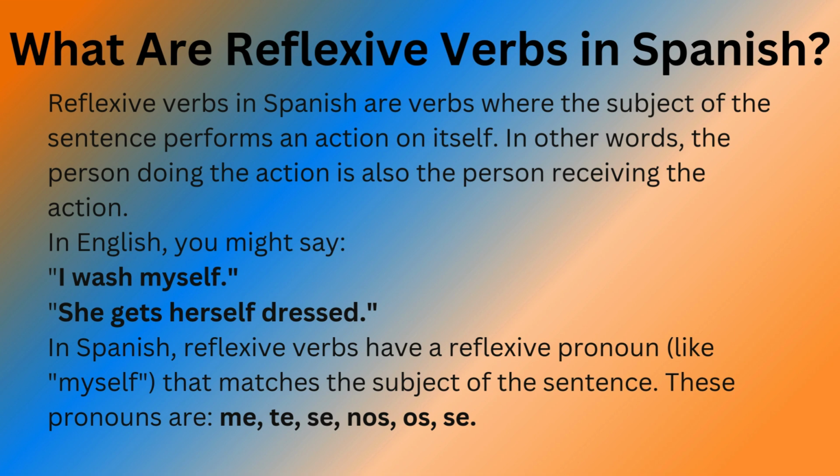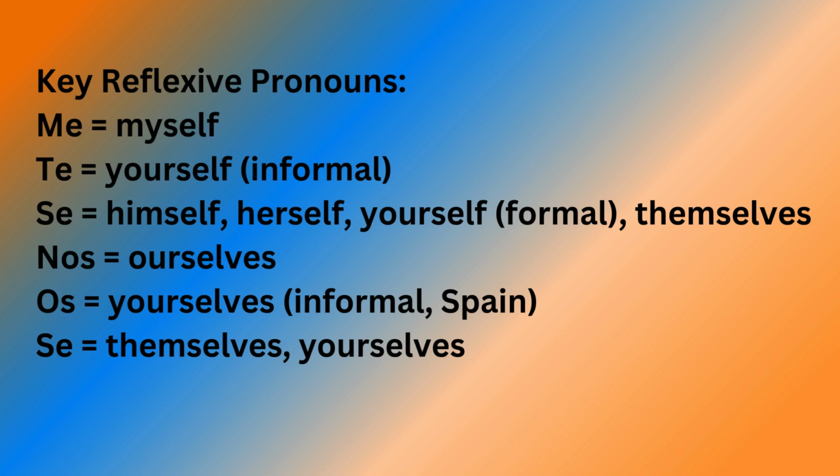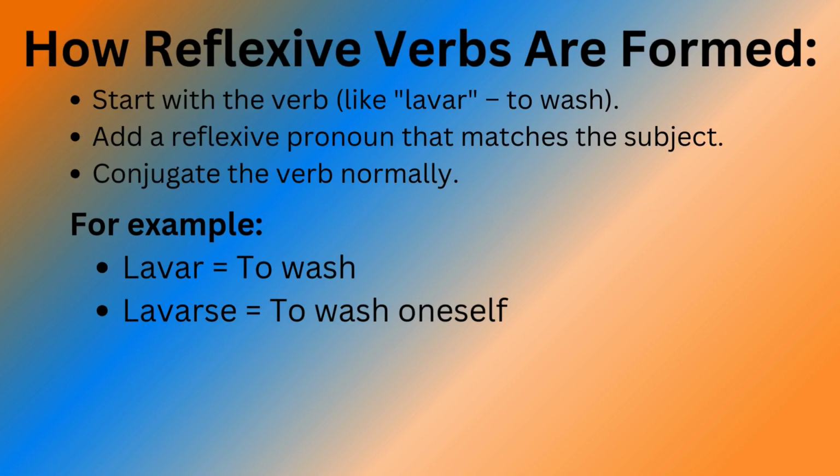She gets herself dressed. In Spanish, reflexive verbs have a reflexive pronoun, like myself, that matches the subject of the sentence. These pronouns are me, te, se, nos, os, se. Key reflexive pronouns: me, myself; te, yourself, informal; se, himself, herself, yourself formal, themselves; nos, ourselves; os, yourselves, informal, Spain; se, themselves, yourselves.